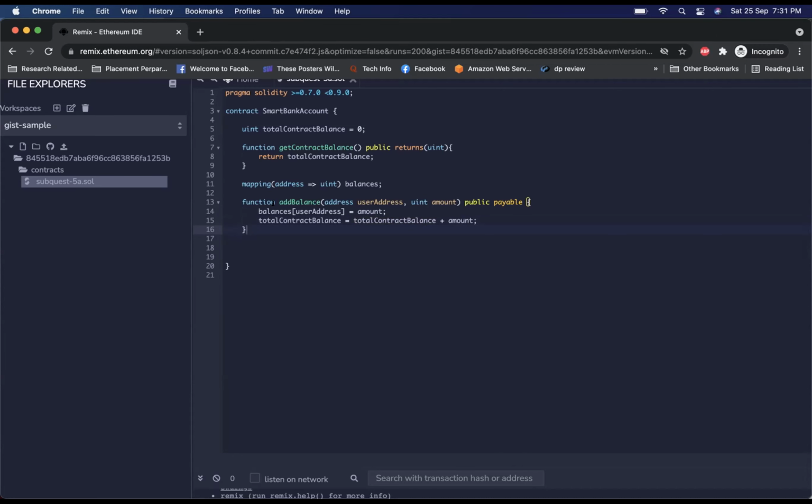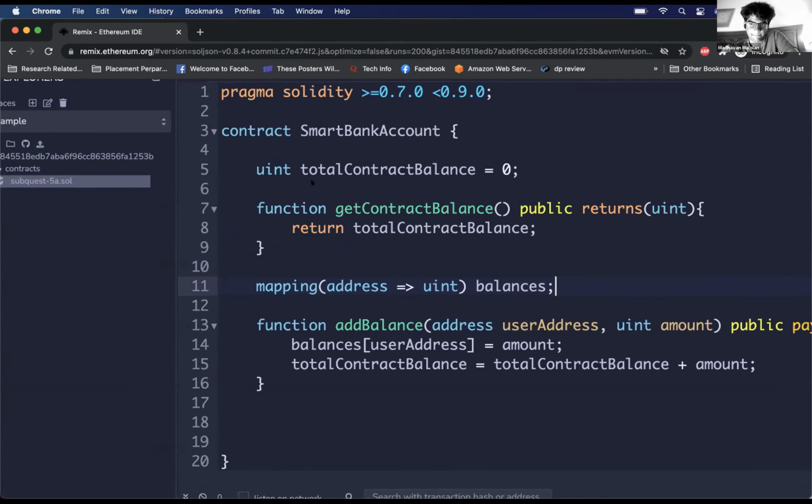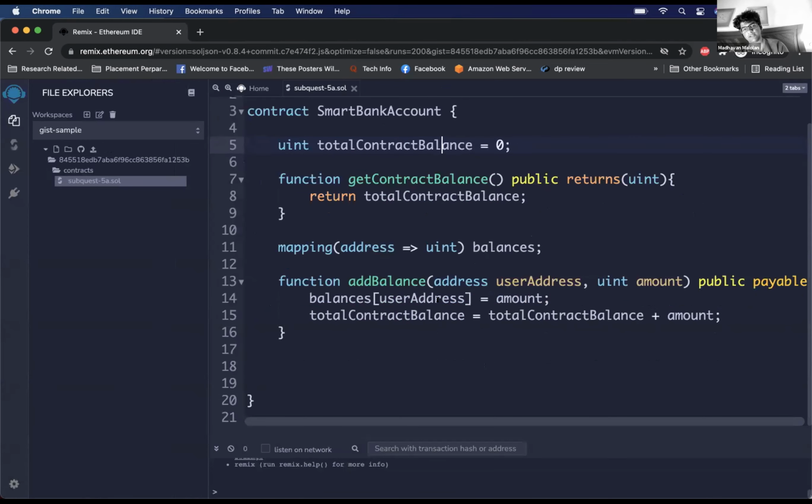And this balances is an address to balance, a dictionary? Correct. So for every address there is some balance associated with it. And by default, how are we giving that as 0? So what is this mapping address to balances? Basically, we're going to maintain the balance of every user who is depositing money to our bank. Is that your question, Subhash?